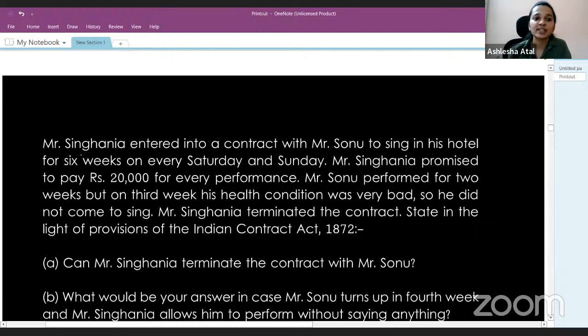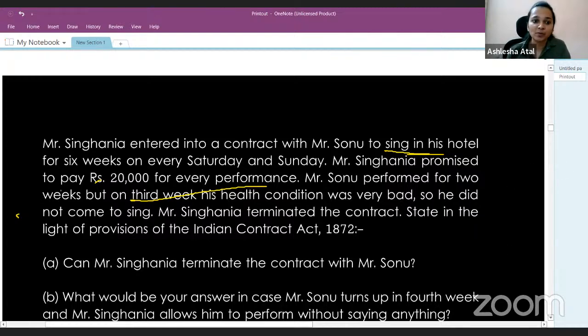So next question is, Mr. Singhania entered into a contract with Mr. Sonu to sing in his hotel for 6 weeks on every Saturday and Sunday. So there's an agreement between Mr. Singhania and Sonu that Sonu will sing at his hotel on every Saturday and Sunday for 6 weeks. Mr. Singhania promised to pay rupees 20,000 for every performance. For every performance, Mr. Singhania has promised to pay 20,000 rupees to Sonu.